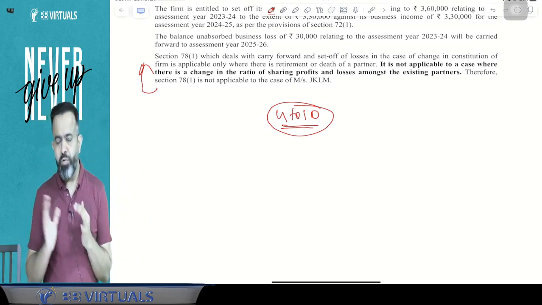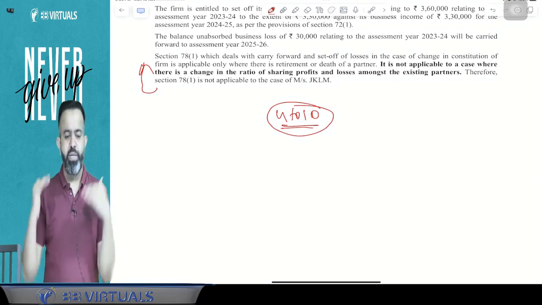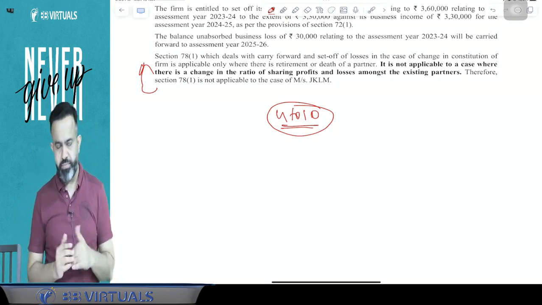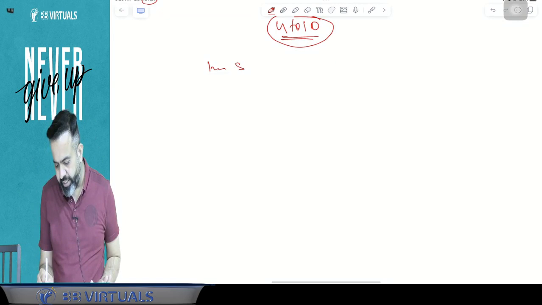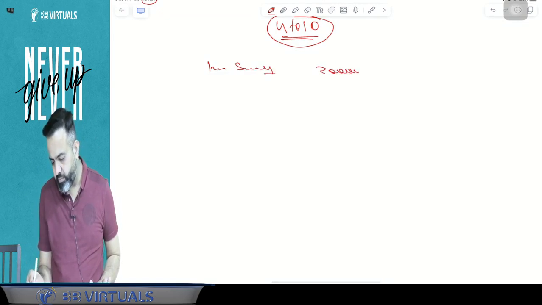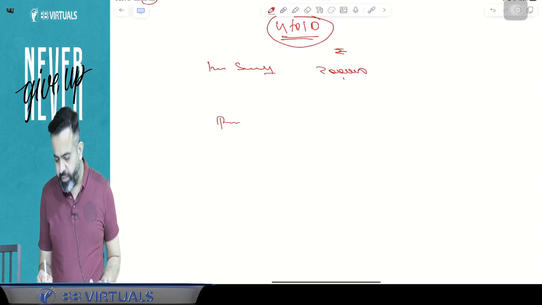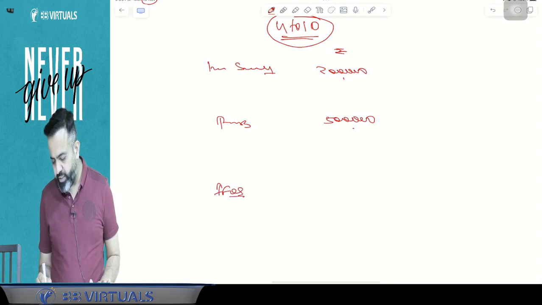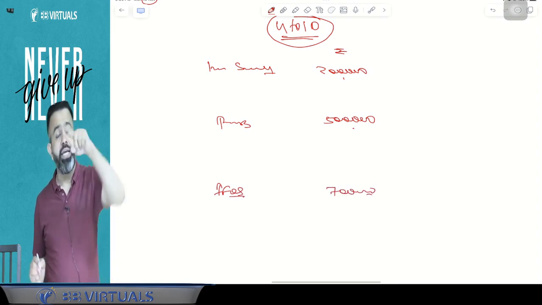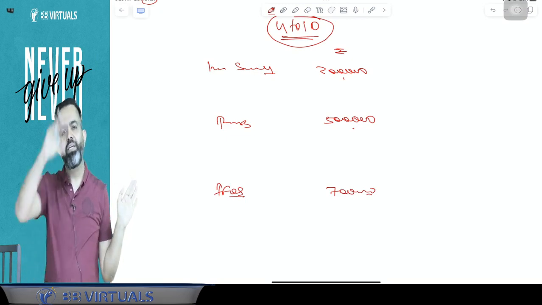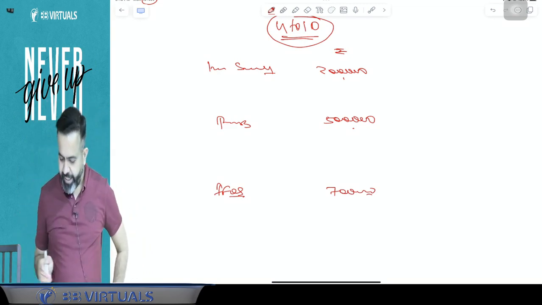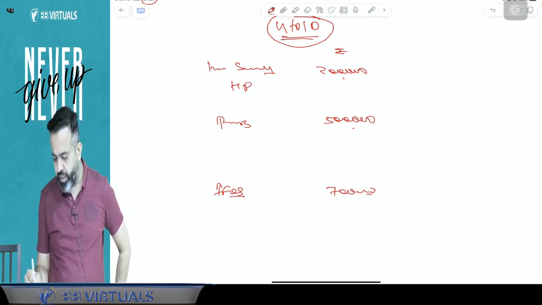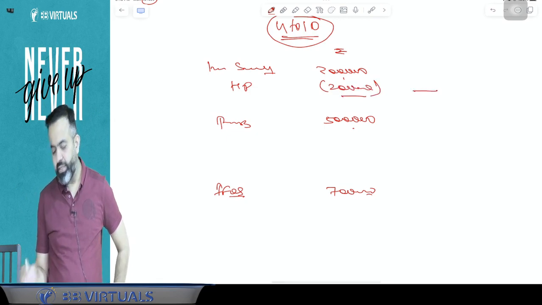And remember, whenever you solve a question on set off and carry forward, then sir, how to proceed with the question? It's very simple. First, just write the income. Suppose there is an income from salary, then first write the income from salary, 2 lakh rupees. After that, suppose there is a PGBP income, just write the PGBP income of 5 lakh. Suppose there is an IFOS income, then just take the IFOS income of 7 lakh. So income is profit, just write that. After that, just consider the losses. If there is a loss, suppose a house property loss in the current year, can it be set off against salary? The answer is yes. So we will set off the house property loss of 2 lakh. So here salary income is nil.